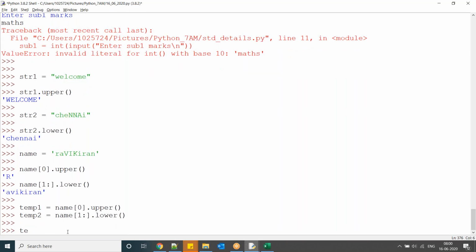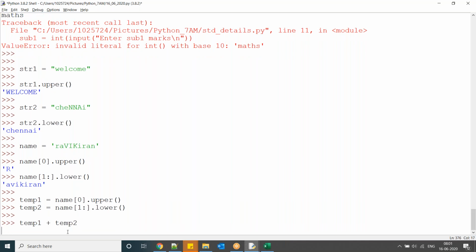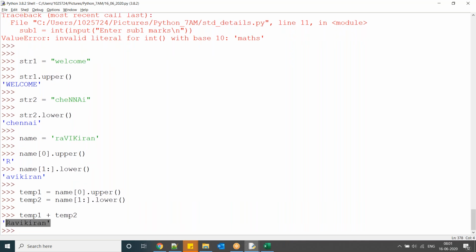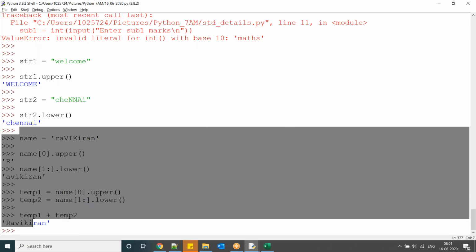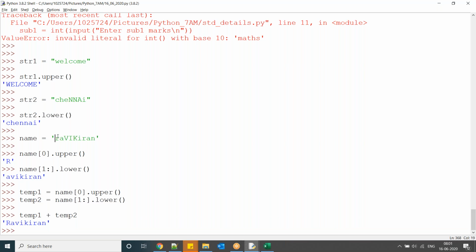Okay, and here temp1 plus temporary variable lowercase. So first character is lowercase, first character is uppercase, remaining all lowercase. Okay. In this example, my requirement is in the string first character into uppercase, remaining all characters into lowercase. Okay. So here we can do like this.